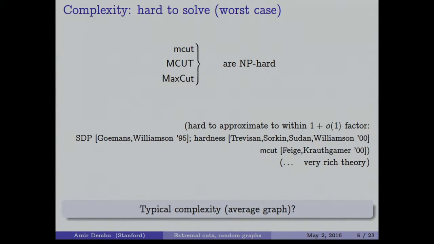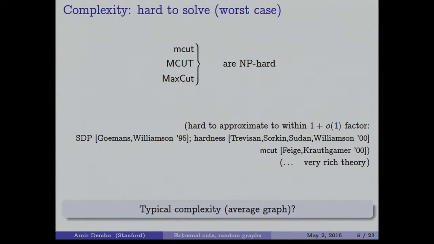It is even hard to approximate, but it is hard to approximate only if you insist on a very good approximation. That is, if you want to approximate up to within a factor of order 1 the value of this bisection, then the problem is known to be hard. There is actually a semi-definite programming algorithm due to Goemans et al., which does the work up to a factor of 0.878, but there is a proof a few years later given by Trevisan et al. that it's hard to do it once you want a factor bigger than 16/17.